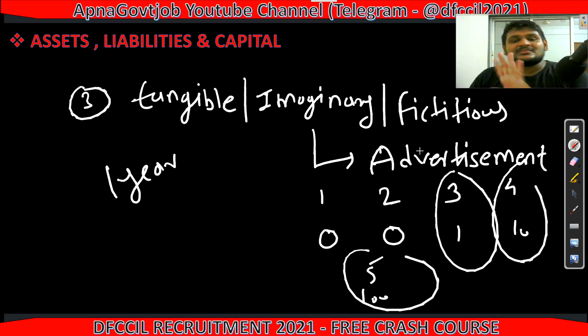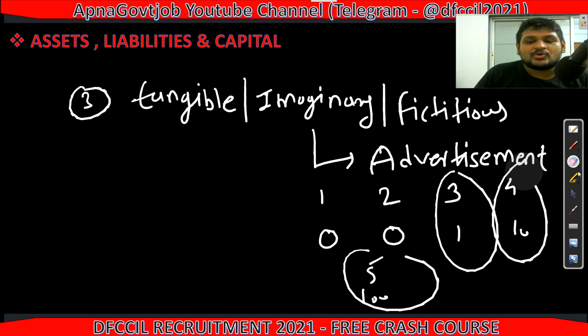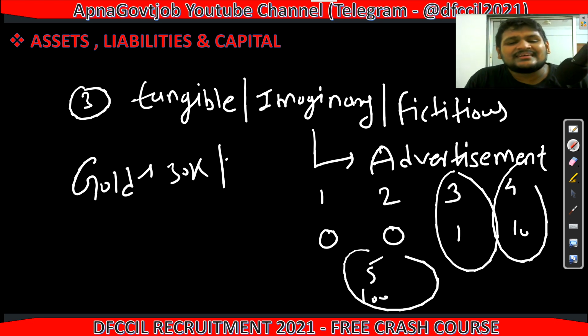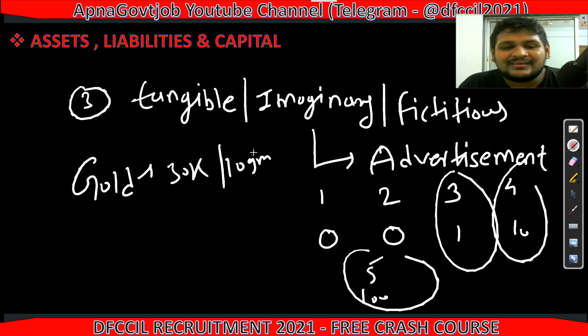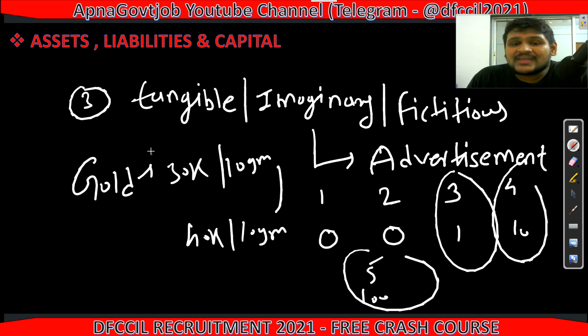Like this you can say. Now suppose gold is there. If you buy gold at a price of something like 30k for 10 gram, just for example, and after 1 year it becomes 40k for 10 gram, so gold is your asset, but it is not an imaginary asset because we have it physically.